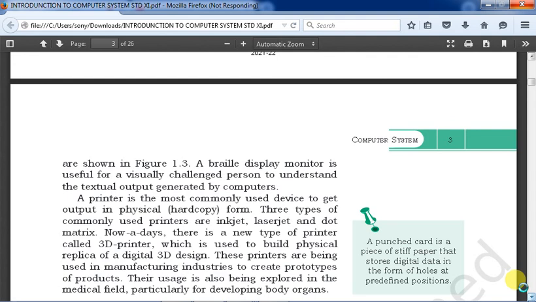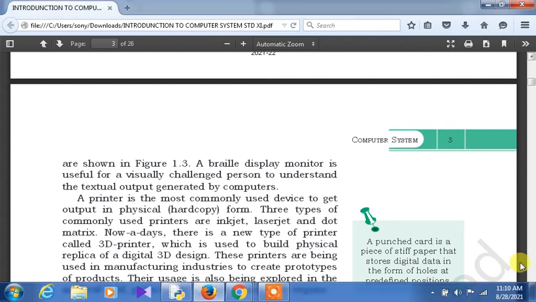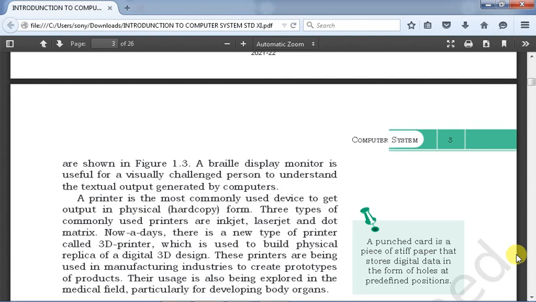A printer is the most commonly used device to get the output in physical form, which is also known as hard copy. So a computer generated printout is also known as hard copy. Three types of commonly used printers are available: inkjet, laserjet, and dot matrix.